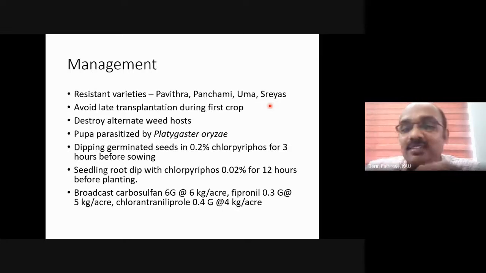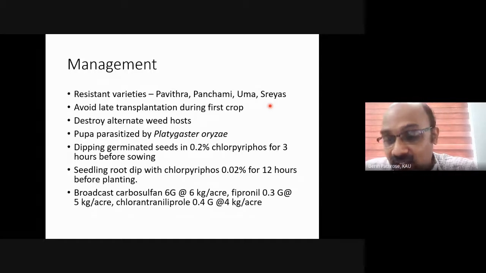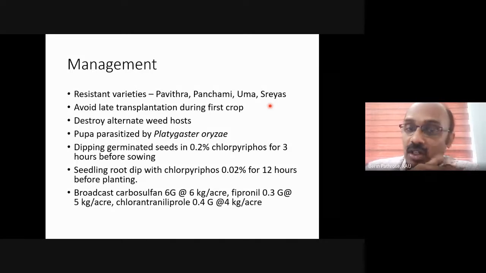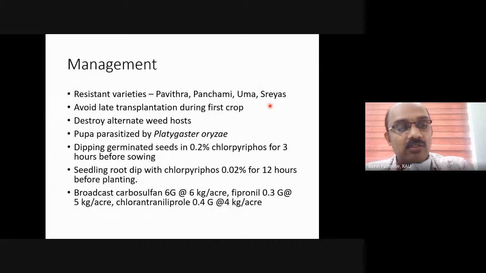There is a parasitoid of gall midge called Platygaster oryzae. Platygaster oryzae, remember that name. It is a pupal parasitoid of gall midge.